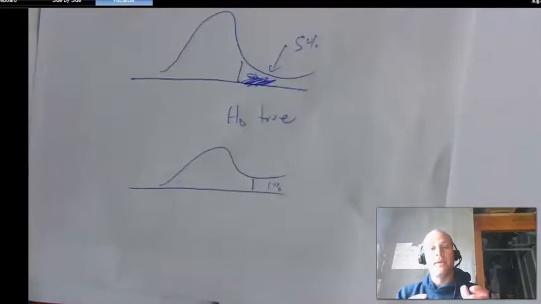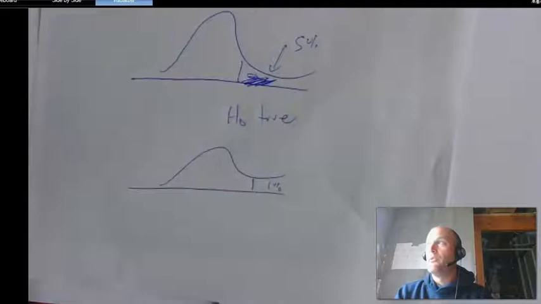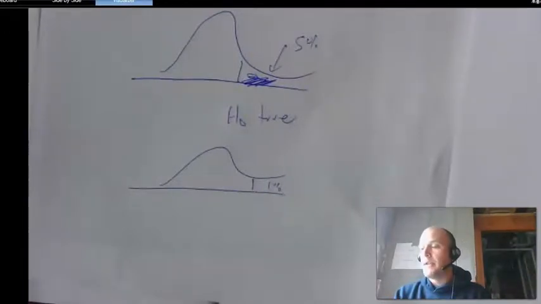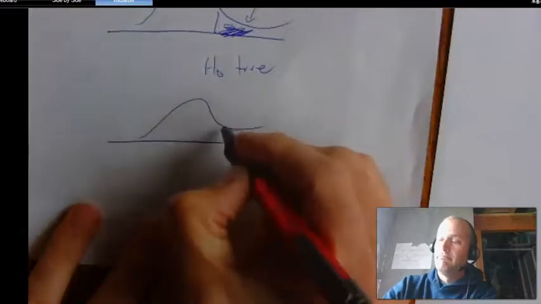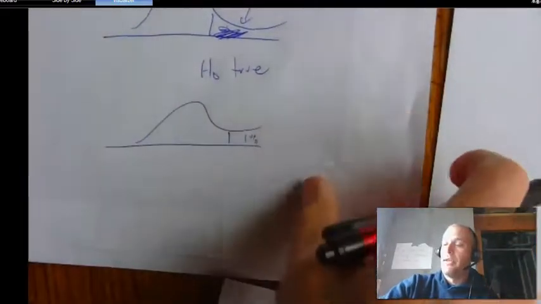Let's see. So if I reduce the alpha level, I'm actually going to reduce my power. Okay, so that's a disadvantage. So I reduce the chance of rejecting the null if it's not true. Let's see. If I reduce the alpha level, I actually will increase my chance of a type 2 error. So those are all things that we're looking for in number 2.